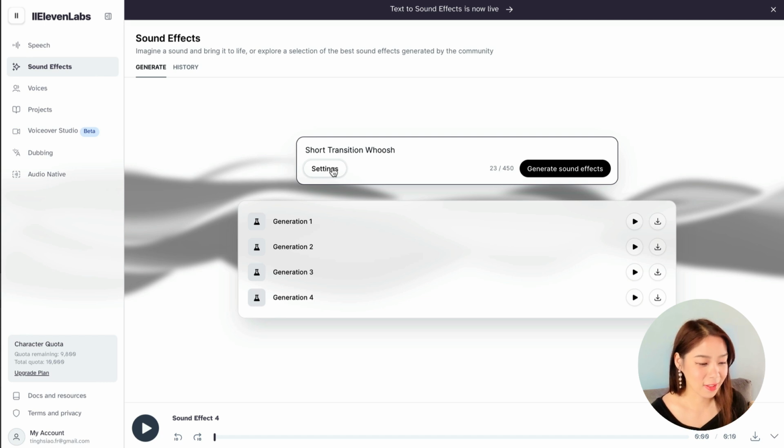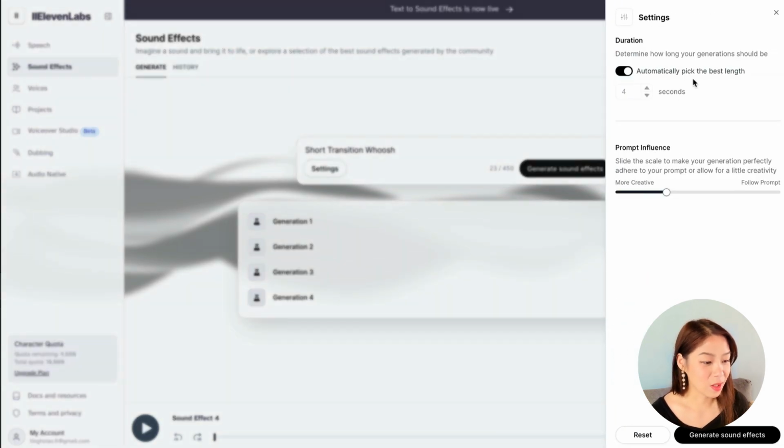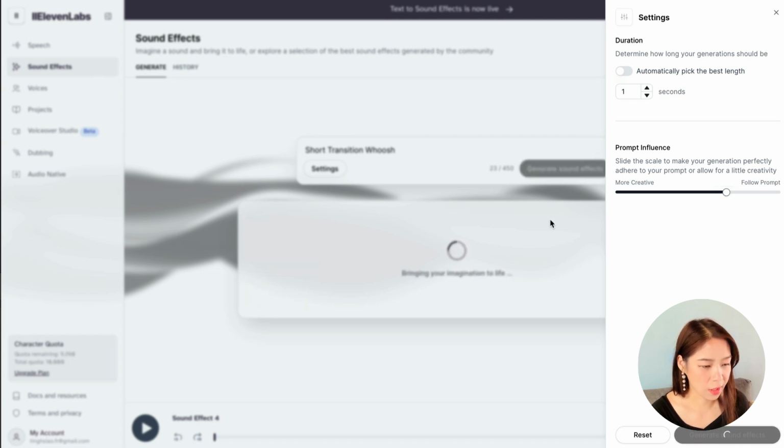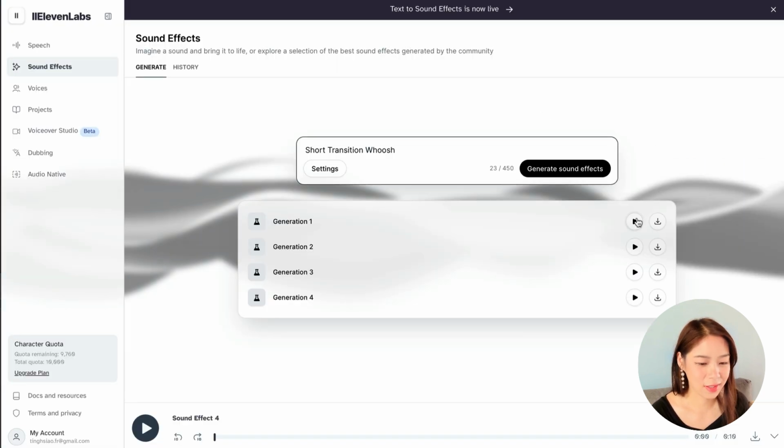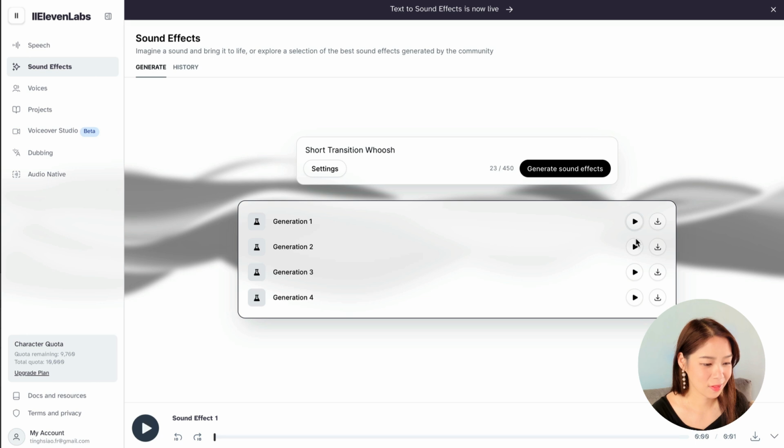So you can click on settings here and then you can pick the length. So let's reduce it to, let's say, 1 second. And you can also play with the prompt influence if you want more creative or you want to follow the prompt. So let's just try this. Okay, generate again. Okay, let's hear them again. Now that's more like it. Oh, I like that one actually.